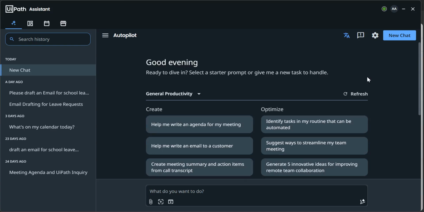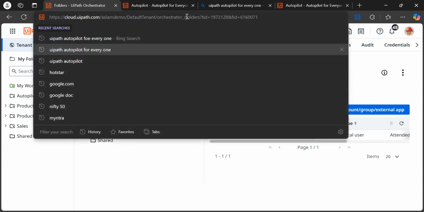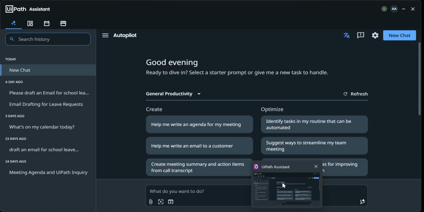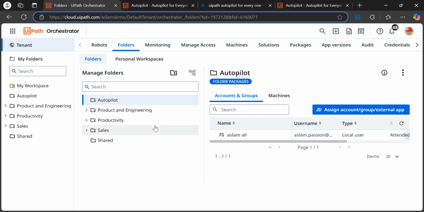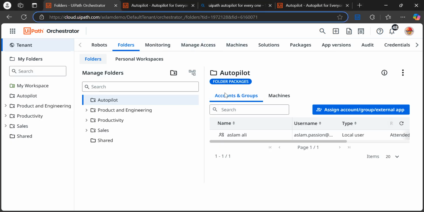Okay, so that's all. So only this setting is required. This is visible and I am able to do anything, right? But one more thing I will tell you. So suppose in your team, you are also sharing this tenant or this orchestrator with other users, right? And they also require access to this feature, Autopilot for Everyone, right? So even then, what happens if you have created it and you are able to view this, but other users are not able to view it by connecting this URL. So what you need to do, just make sure the user also has access to this folder, right?